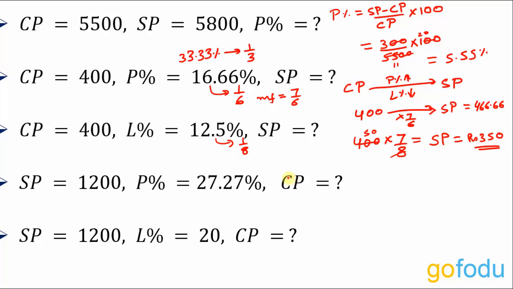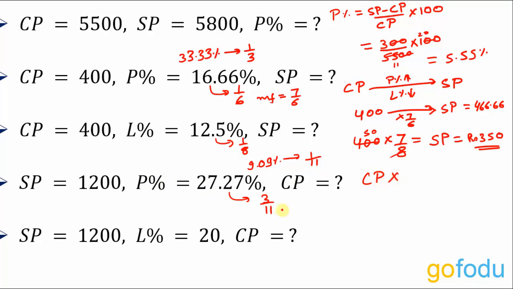Next question. Selling price is 1200, profit percent is 27.27%. So if you remember the percentage to fraction equivalence table, you will know that 9.09% had an equivalent fraction of 1 upon 11. Okay, and 27.27 is 3 times 9.09%. So the fraction value for this would be 3 upon 11. 3 times 1 upon 11 is 3 upon 11. And we have to increase by this much value. Okay, this is profit percent here. We will increase cost price by this value.